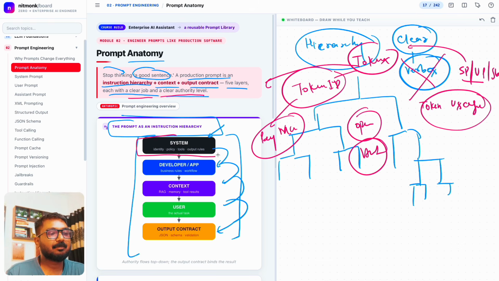Now we see this is a system. There is an identity that we have to define. There is a policy that we have to tell.